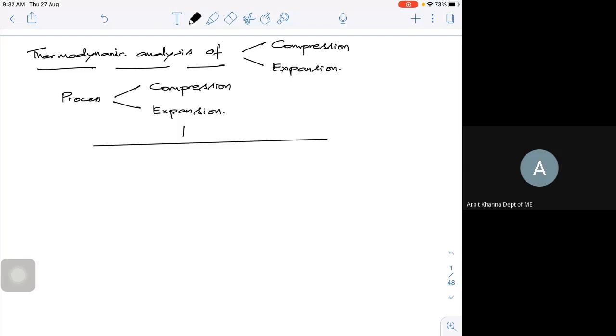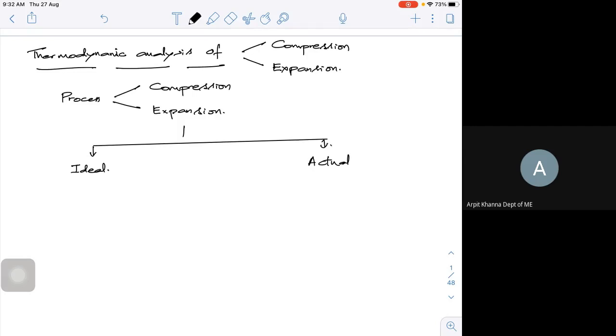Now, when I take either of these processes, which can be either compression or expansion, what is common here actually? If I take this kind of thing, I have an ideal one and the actual one.